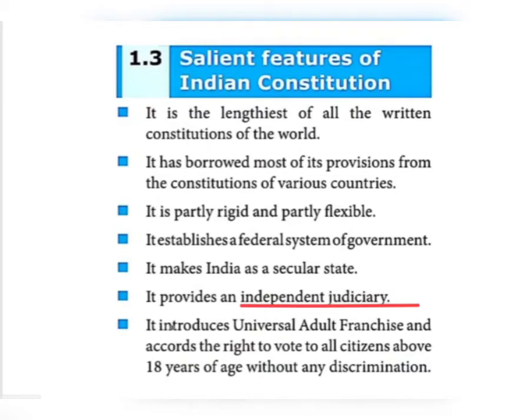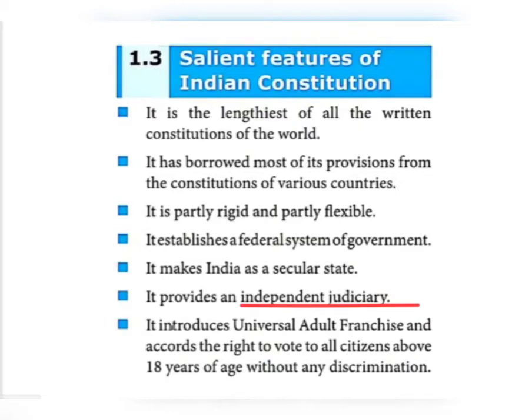Treating one person or a group worse than others. Worse in the sense bad, W-O-R-S-E, worse than others. So that is the thing, children. These are the salient features of the Indian Constitution.